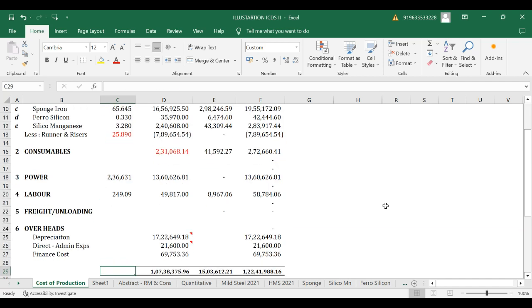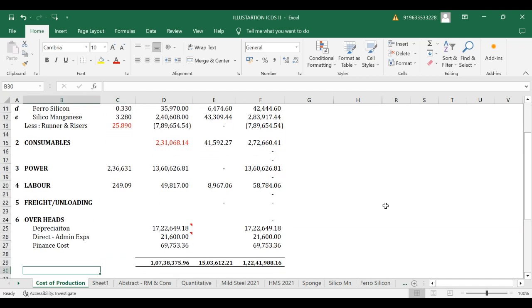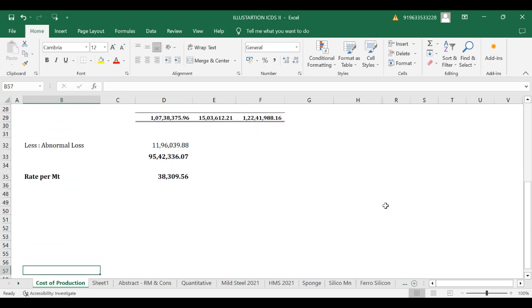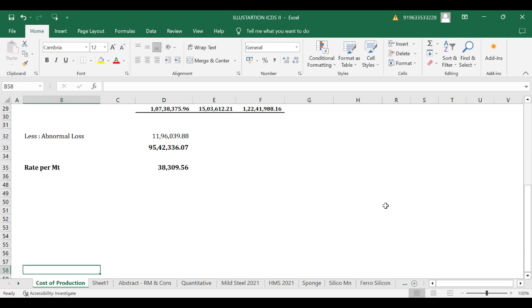Then after going through all the labor, power, consumables, etc., there are some other overheads which have direct attribution. Administration cost we are not including, but we were mentioning that if finance cost is includable, then that also we can include. Then direct administration expenses, if any, that also we can. Depreciation also we can. In this way, the overheads also we would be adding. Then after adding all those expenses, if we have abnormal loss.